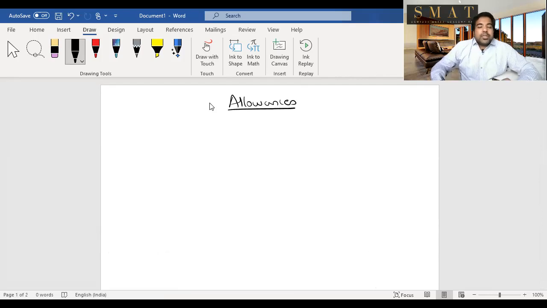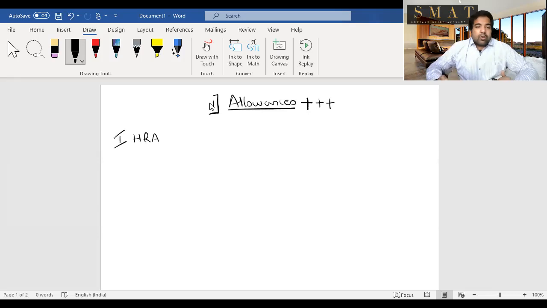And the moment you see allowances, A for allowance, A for add. The first thing you will do whenever you get allowances in your exam, you will add it in the inner column. And after you add it, can you get some deductions from this? Yes, you get some exemptions from this. Let's tackle the exemptions. The first set of exemptions, the one that I'm going to talk about first, is HRA, house rent allowance.